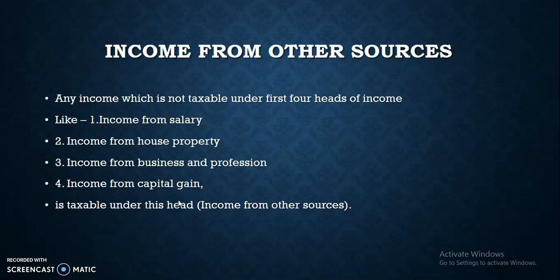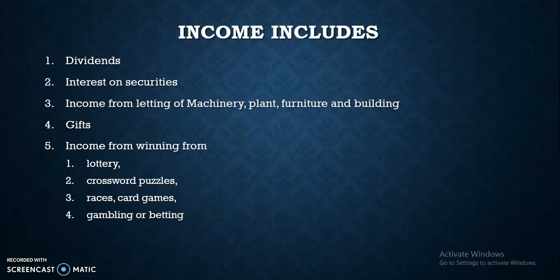Now we are going to see how we find out income from other sources under the income tax. If there is any income which is not taxable under the first 4 heads of income, it is taxable under income from other sources. The first 4 heads are income from salary, income from house property, income from business and profession, and income from capital gain. So this is the 5th head of income, income from other sources.